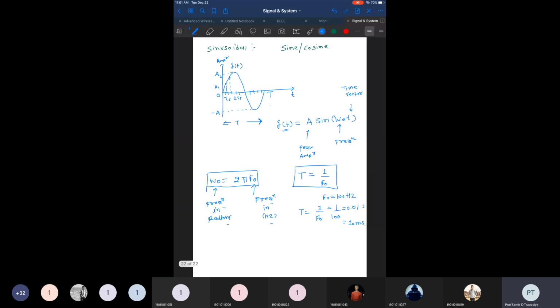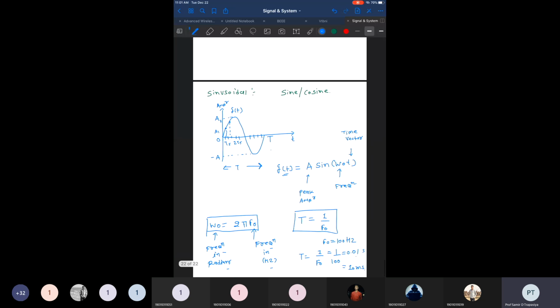for every sinusoidal or cosine signal. I am not extending our discussion to the cosine signal, but if you talk about the cosine signal, these parameters are not going to change. For every cosine signal also, the very important parameters are the peak amplitude of the signal, the time vector t, and the frequency of the signal. This is the part that we have to notice.